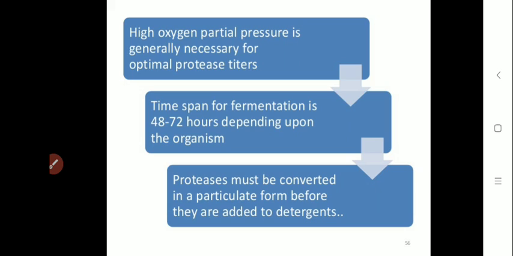Once the protease enzyme is produced, it must be converted into a particulate form before it is added into the detergents, because previously, when protease enzyme was produced for the first time and it was used as it is in different kinds of detergents, it showed various allergic reactions in the workers as well as in the consumers. So various processes like encapsulation are very important to convert these proteases into particulate form.